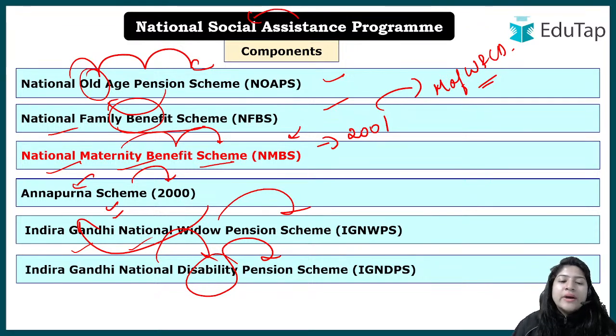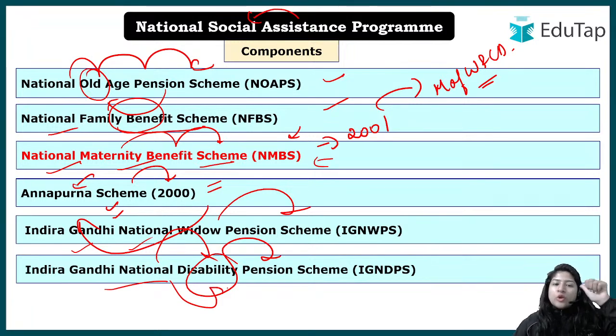Initially you might have said that the National Maternity Benefit was also there, but the rest is not part of it now. It has been switched to some other ministry. So we have the National Old Age Pension Scheme, National Family Benefit Scheme, Annapurna Scheme, Indira Gandhi National Widow Pension Scheme, and Indira Gandhi National Disability. One is for the old people, one is for the family benefit, one is for the food, one is for the widows, and one is for the disability.